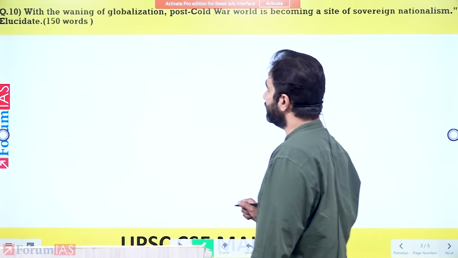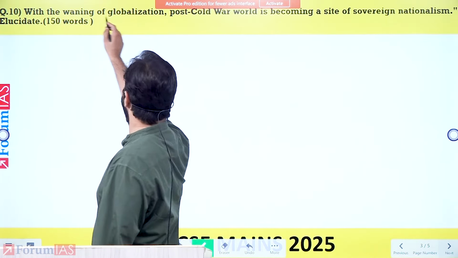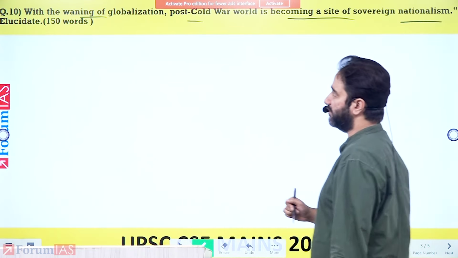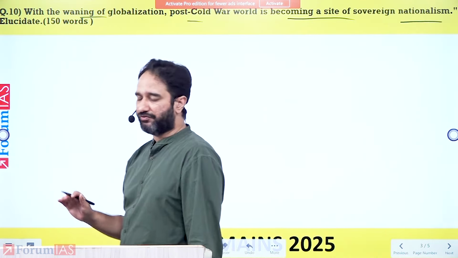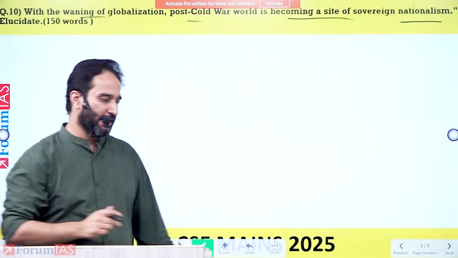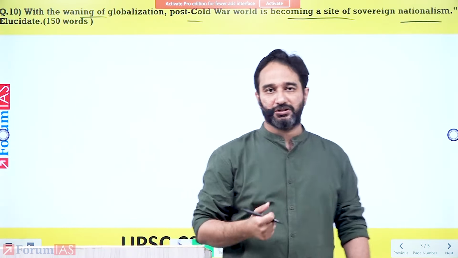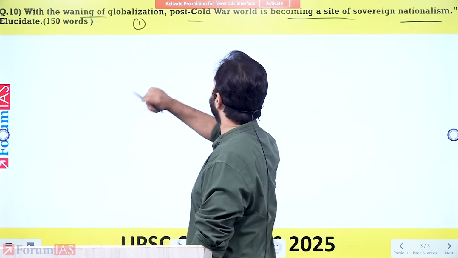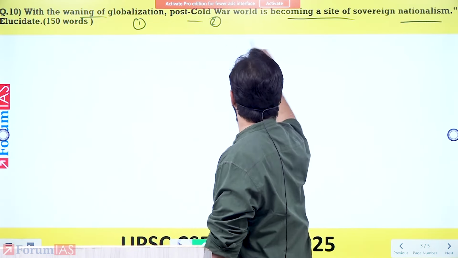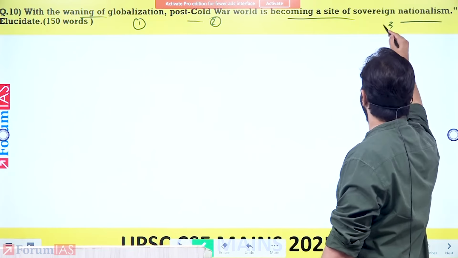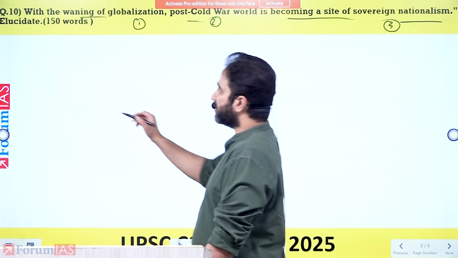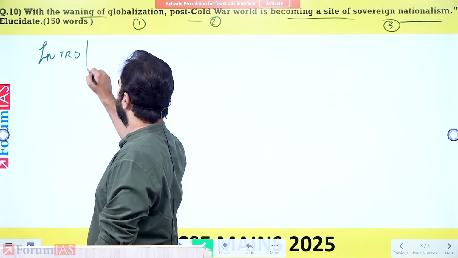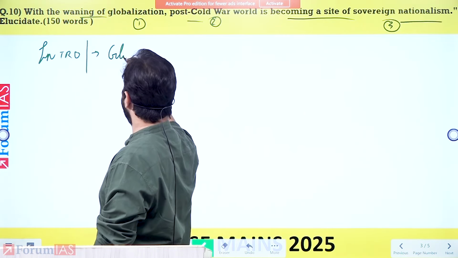Coming to the second question: with the waning of globalization, post-Cold War world is becoming a site of sovereign nationalism. Elucidate. 150 words, 10 marker question. There are multiple keywords used within this question. You have globalization, post-Cold War, and sovereign nationalism. You start the introduction by linking it to the demand of the question, where you highlight a basic idea of what we mean by